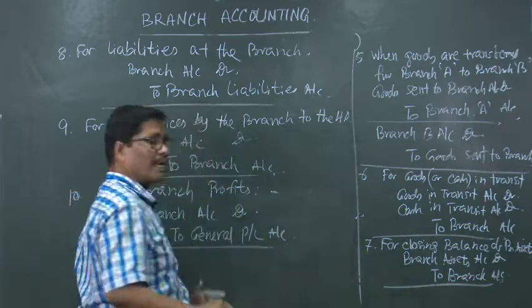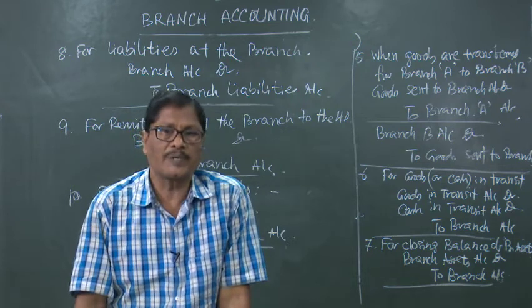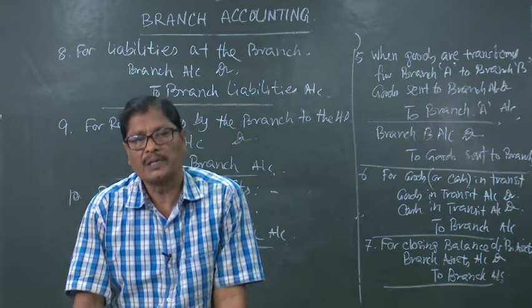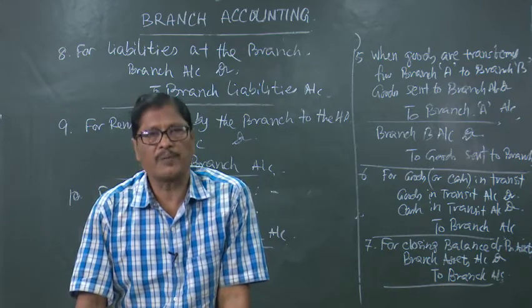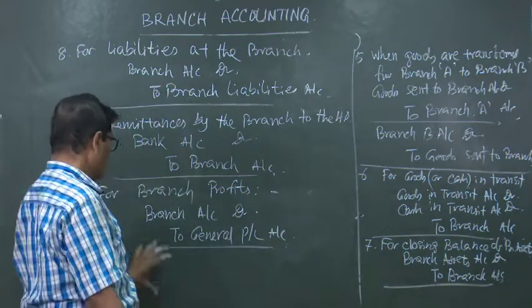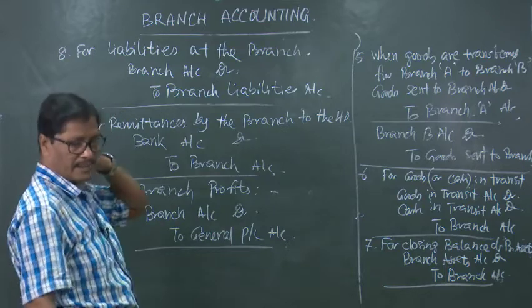Actually, general profit and loss account refers to the profit and loss account of the head office. So, the head office profit and loss account is being credited with the amount of profit that the branch, or for that matter different branches, have made. And if there is a loss in the branch, this entry will be just reversed, that will be general profit and loss account debited to branch account.